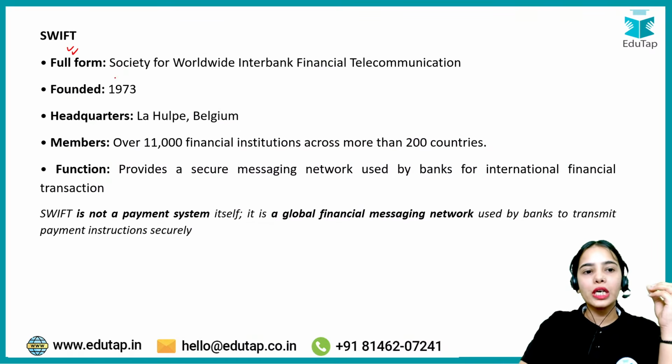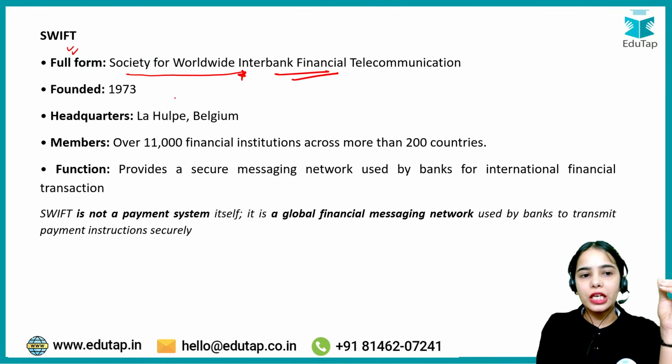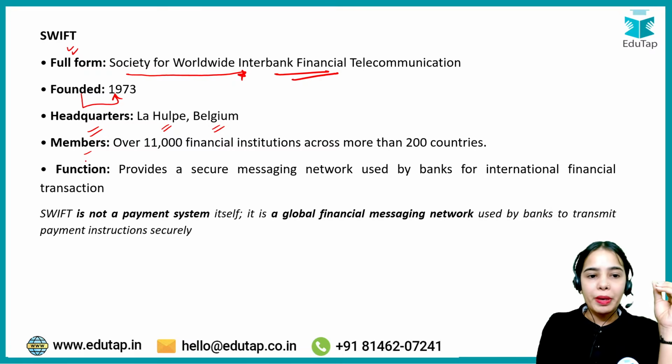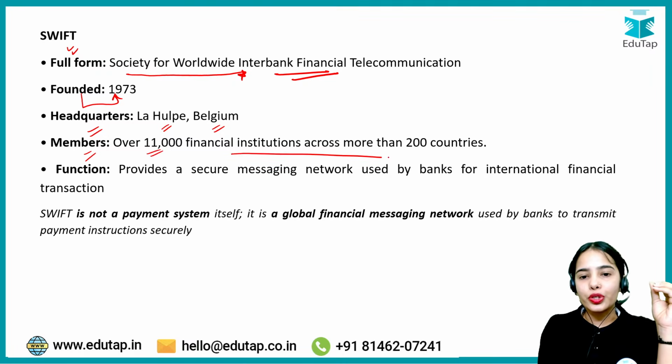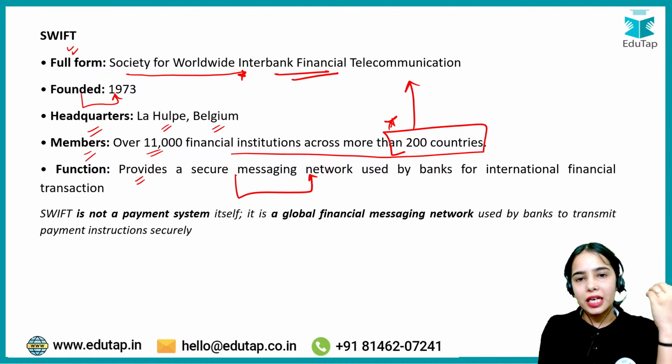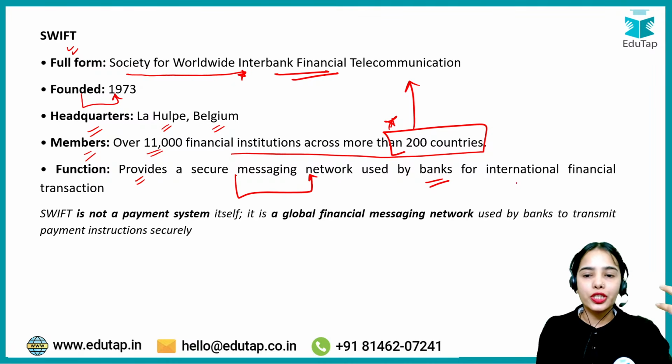So first of all, SWIFT is the Society for Worldwide Interbank Financial Telecommunication. It was founded in 1973. The headquarters are in La Hulpe, Belgium. Over 11,000 financial institutions across more than 200 countries are members of SWIFT. It provides a secure messaging network used by the banks and financial institutions for international financial transactions.